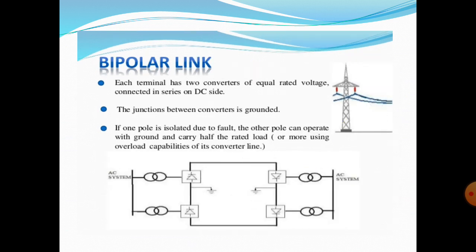And next one is the bipolar link. This has two poles, that means two conductors. One conductor is positive and another one is negative with respect to the earth. This type of bipolar HVDC system is used for all high power DC transmission systems. At each terminal, two converters of equal rated voltage are connected in series on the DC link. This is the main consideration of the bipolar link. If the currents in the two conductors are equal, the ground current is always zero.